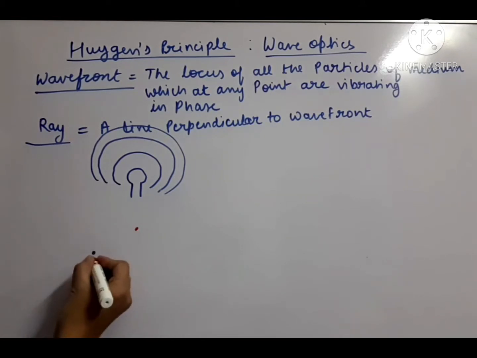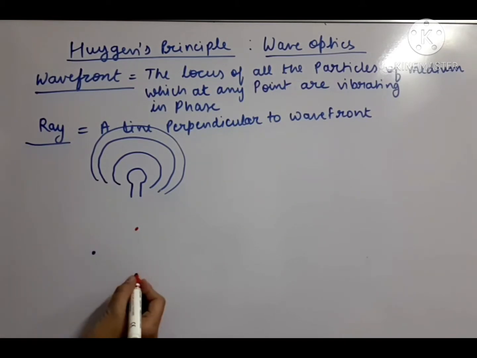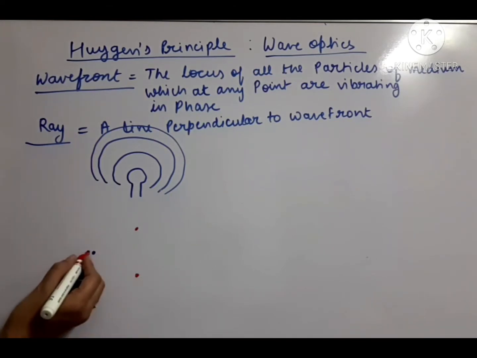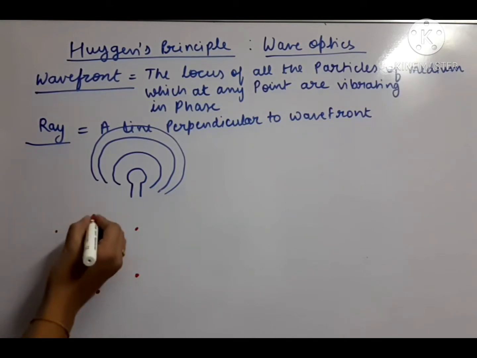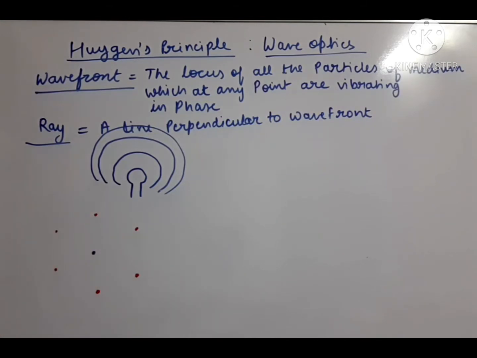suppose this is the distance r. Now in this direction also, if we take a point at distance r, in this direction also at distance r one point, in this direction, in this direction, in this direction. This way you see all these points are at equal distance from the point source.